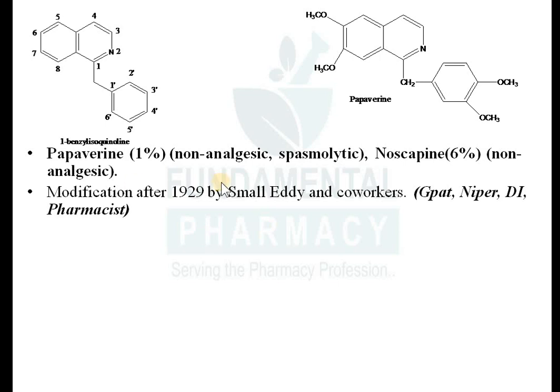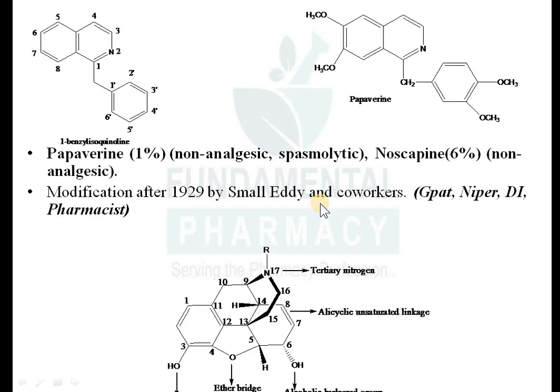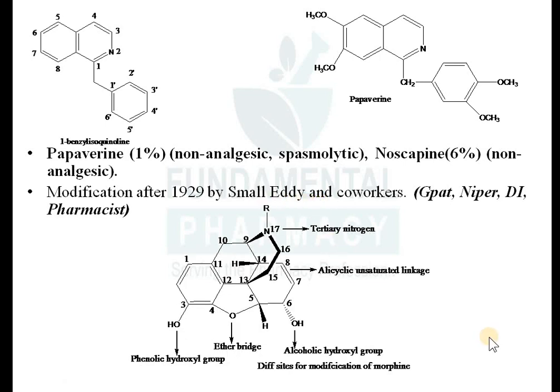Again, morphine was modified after 1929 by Small and co-workers. They studied the morphine structure and modified it. So what are the chemical aspects, the structural aspects of morphine? They will be discussed here. Remember, this is the basic skeleton, the structure of morphine. Numbering starts from here: 1 2 3 4 5 6 7 8, then 9 10, then 11 12 13 14 15 16. The terminal tertiary nitrogen gets the 17 position.